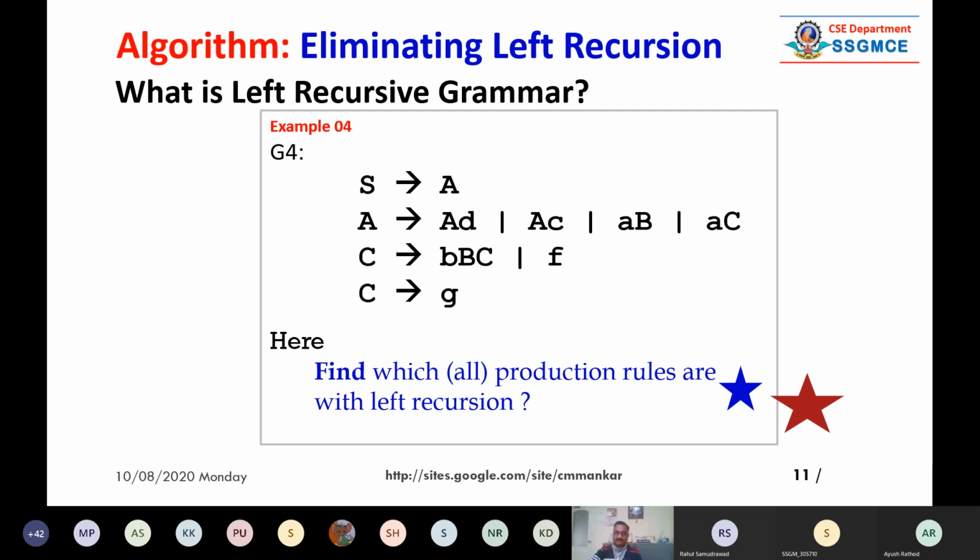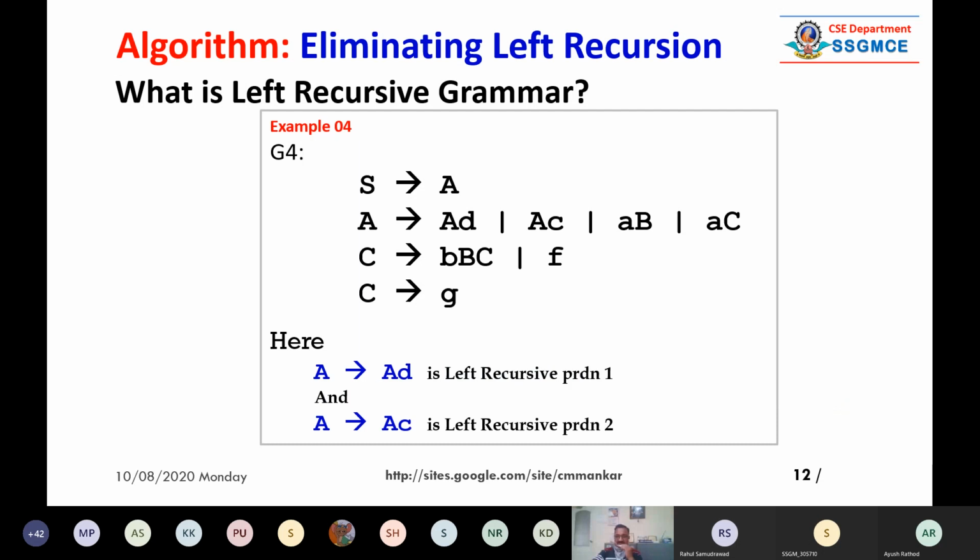So we have to find the production rules which are recursive. Now, at least here, we identified that A giving capital A and small d is one production rule.